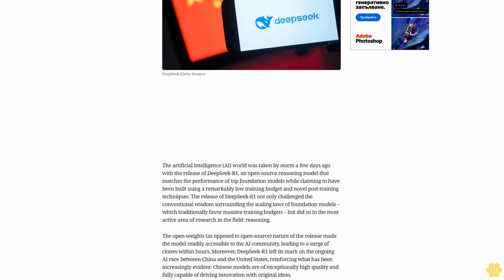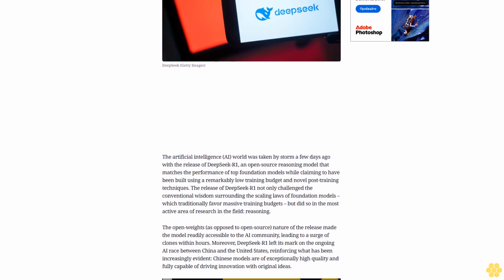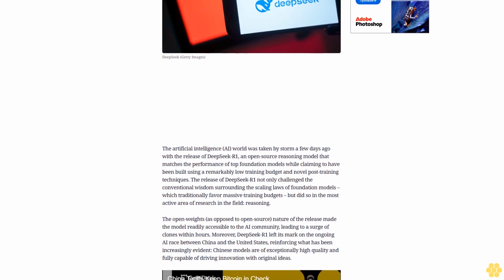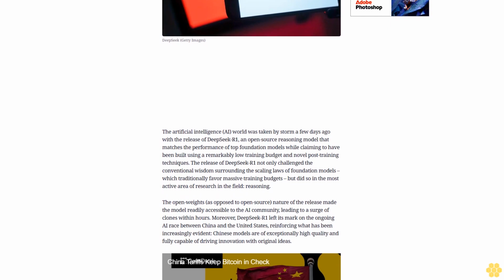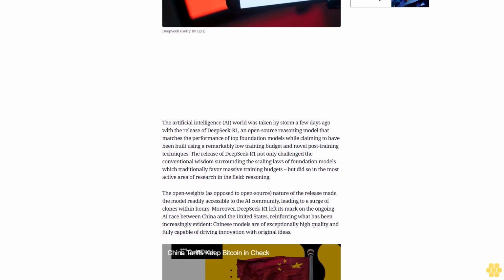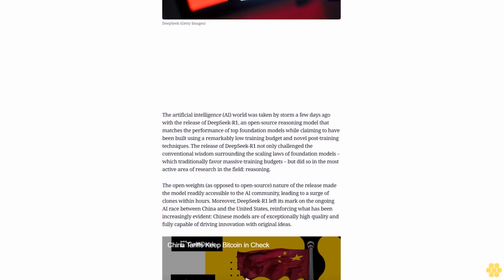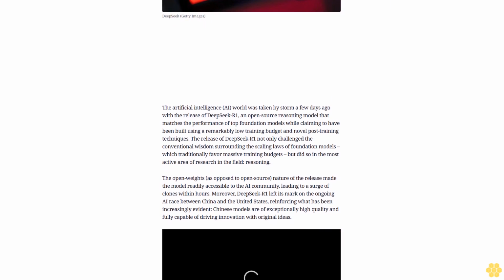The artificial intelligence (AI) world was taken by storm a few days ago with the release of DeepSeek-R1, an open-source reasoning model that matches the performance of top foundation models, while claiming to have been built using a remarkably low training budget and novel post-training techniques.